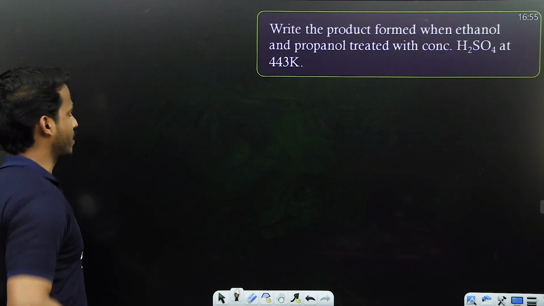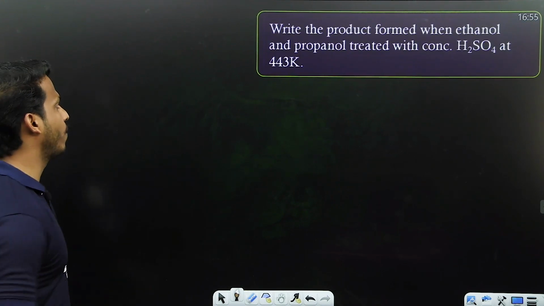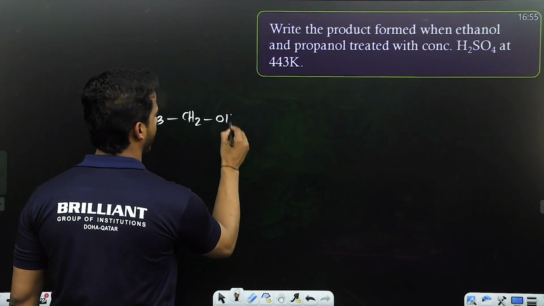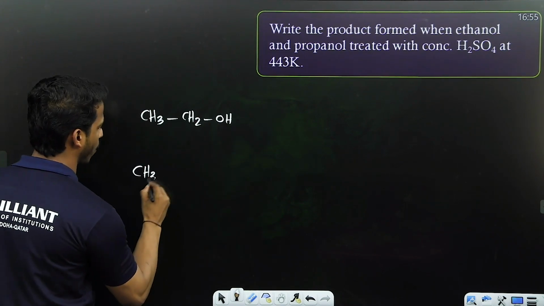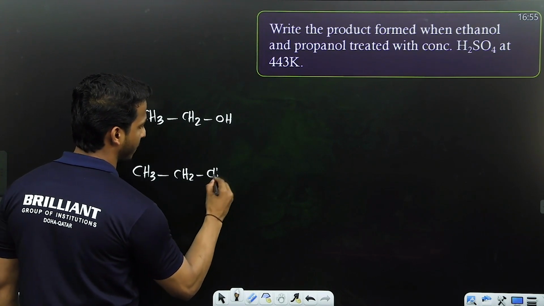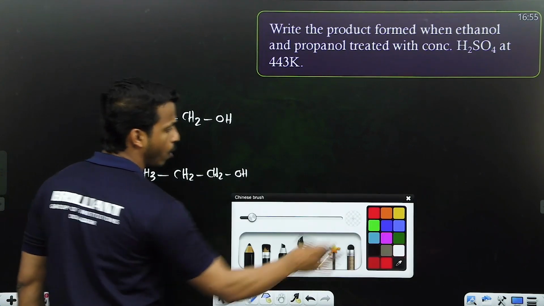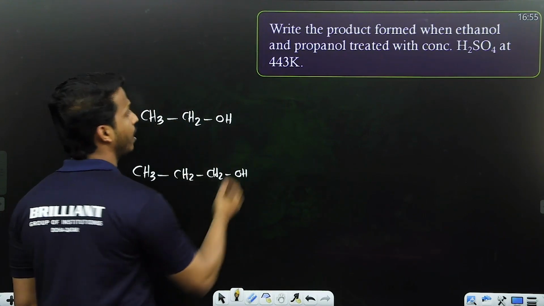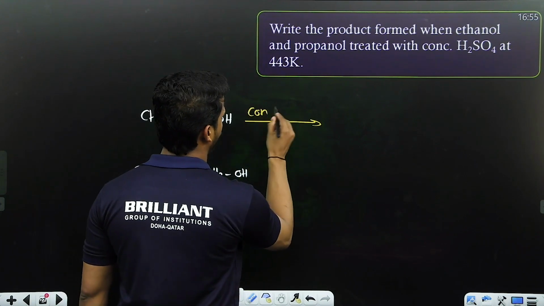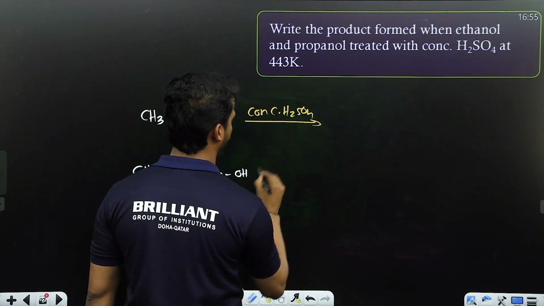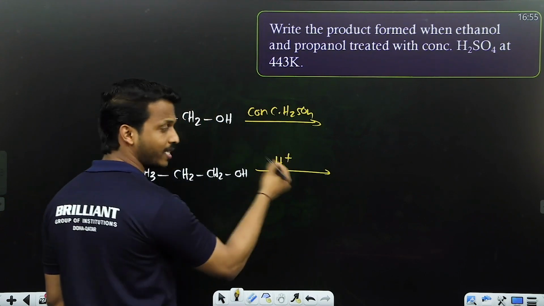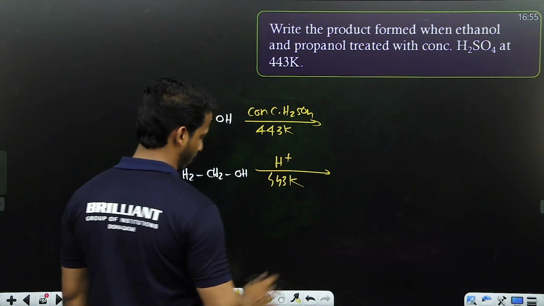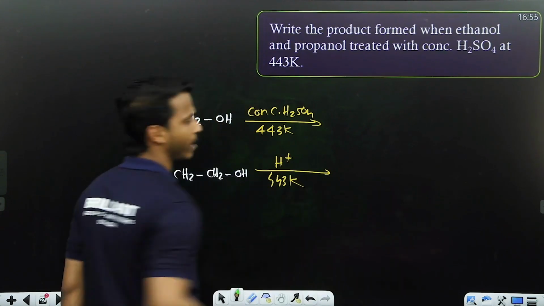Clear all? Next. Write the product formed when ethanol, CH3CH2OH, and propanol are treated with concentrated H2SO4. It's two reactions, not the same. Concentrated H2SO4, which means acid, at 443 Kelvin. Come on all, which reaction is this? Can you recollect?